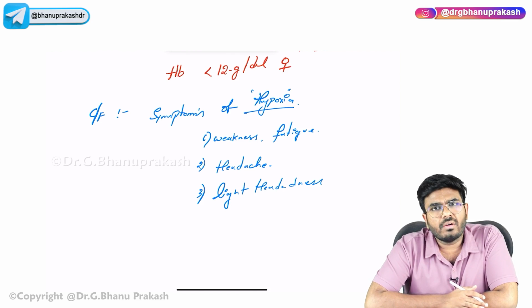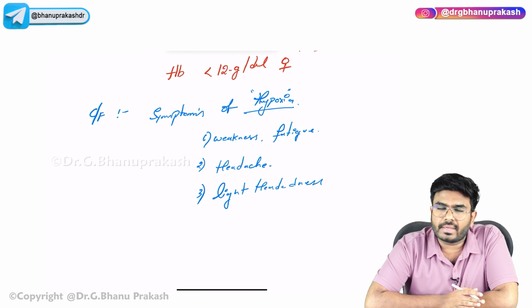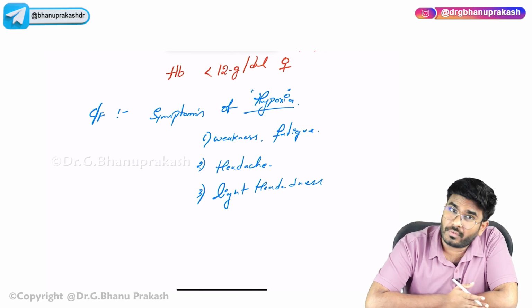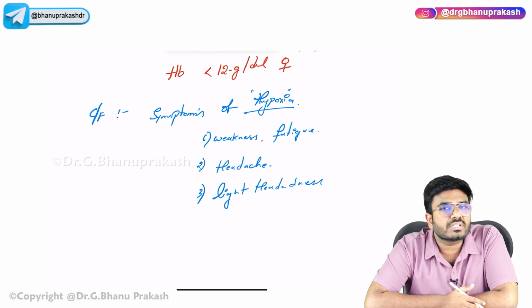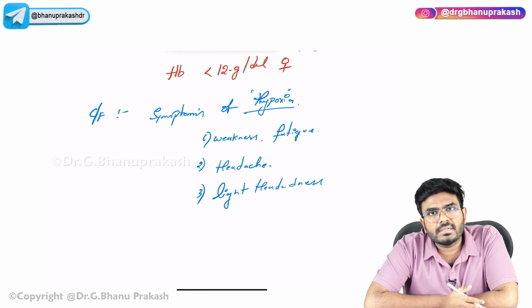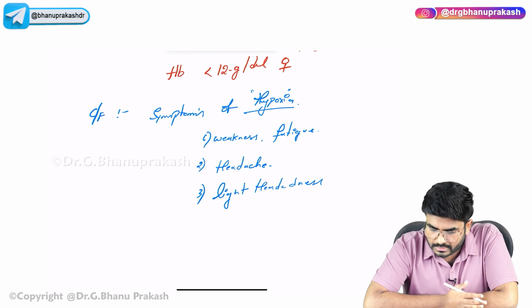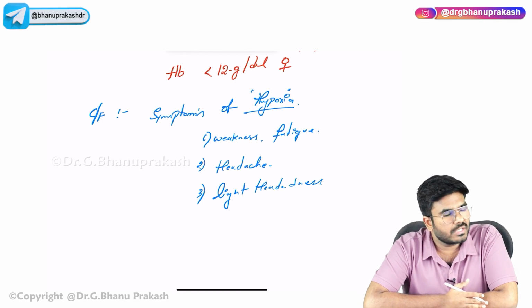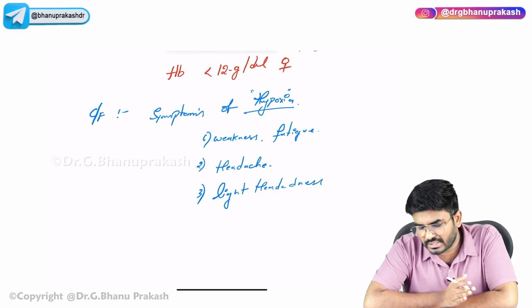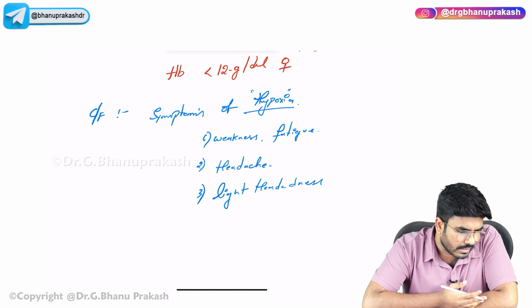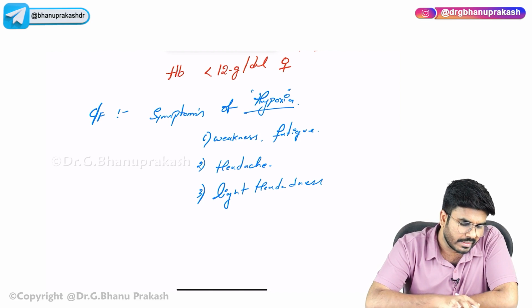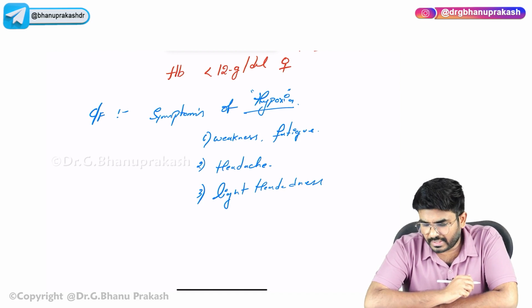It doesn't matter what is the cause of anemia, or what is the type of anemia. There can be microcytic anemias, macrocytic anemias, normocytic anemias. There are different types of anemia. If the patient is having anemia, the patient is going to have the same universal symptoms: weakness, fatigue, lightheadedness, headaches, nausea. These things are very common in every person who is having anemia.